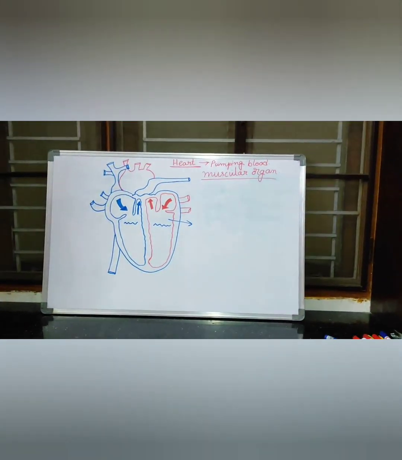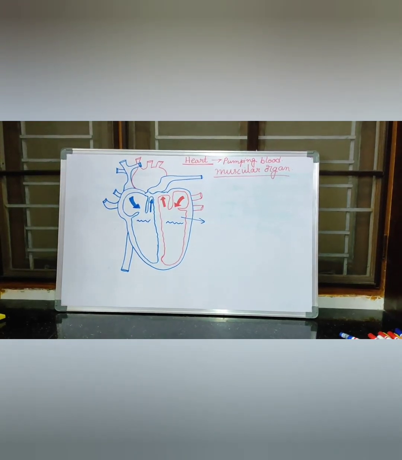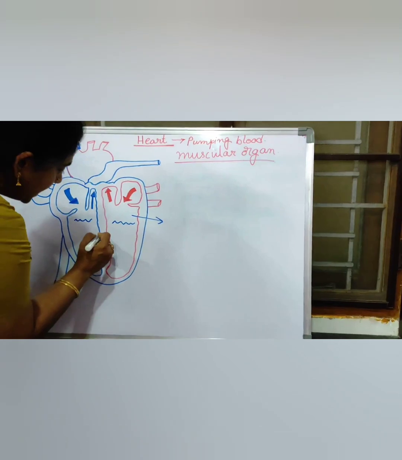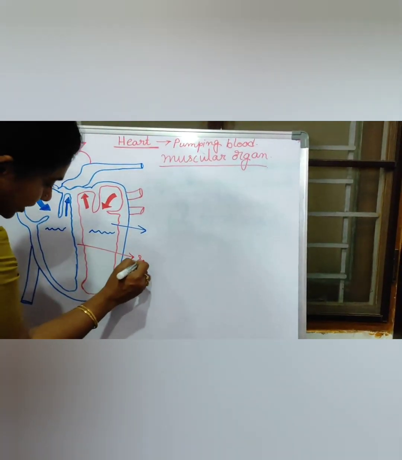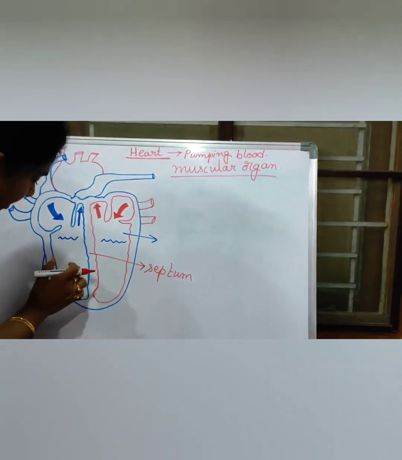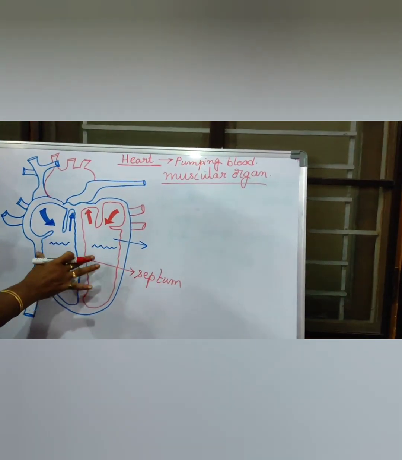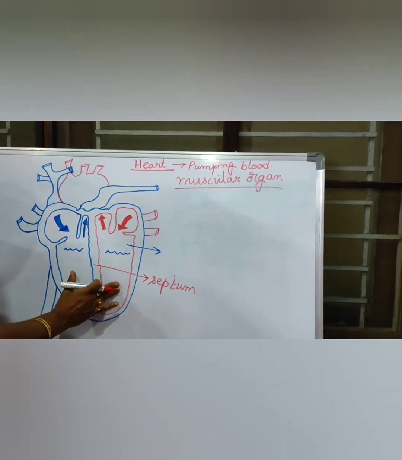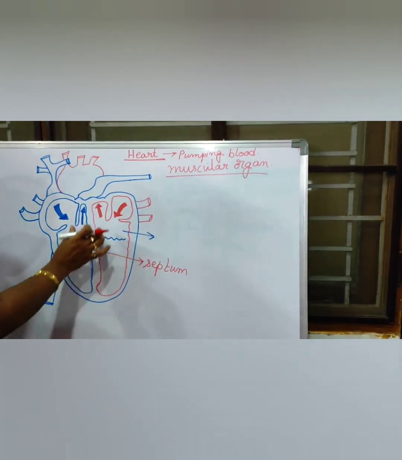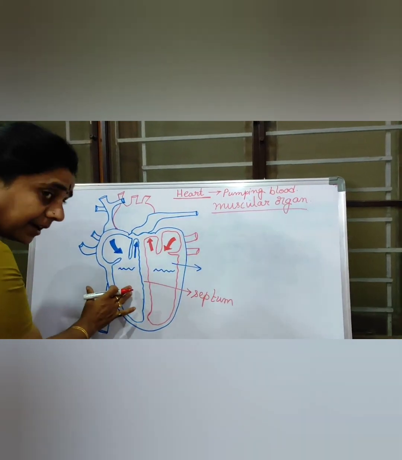Heart is a muscular structure, and it is divided by a muscular wall called septum. This particular part is known as septum. What is it, children? Septum. This septum means nothing but a wall-like structure. This septum is dividing the heart into 2 parts, that is, left part and right part.